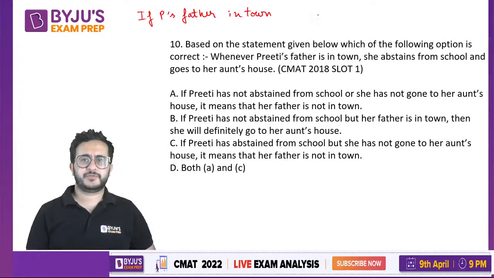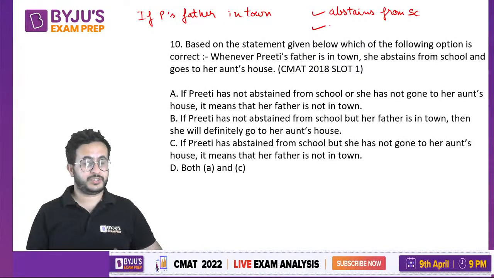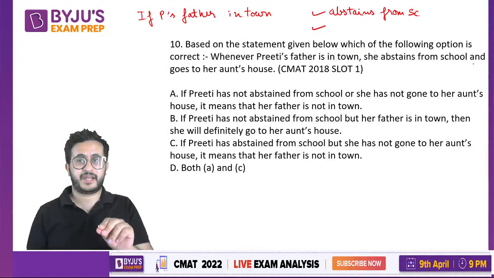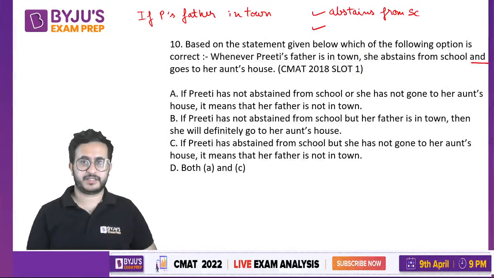She abstains from school and she goes to her aunt's house. She is doing both things, because "and" means she is doing both. She is not going to school and she is going to her aunt's house.